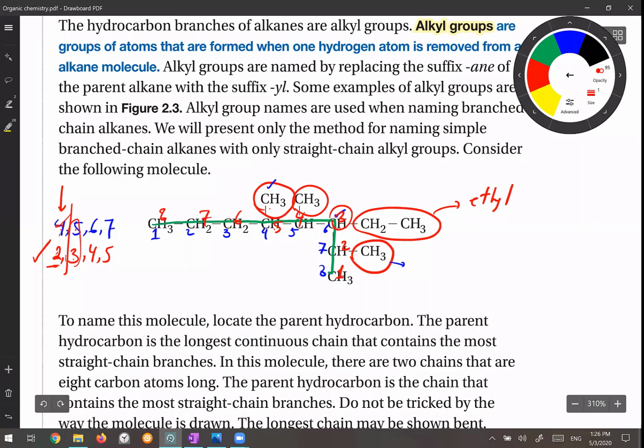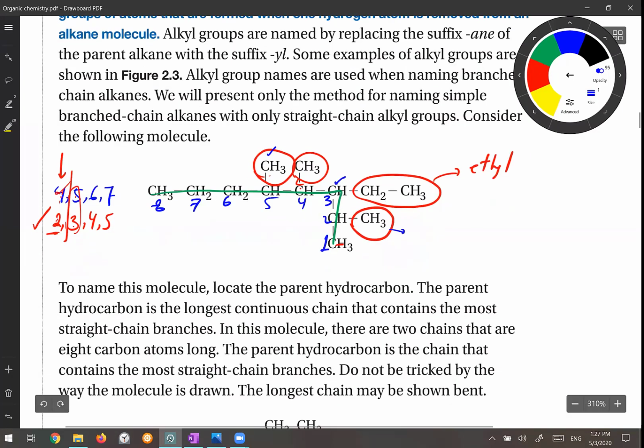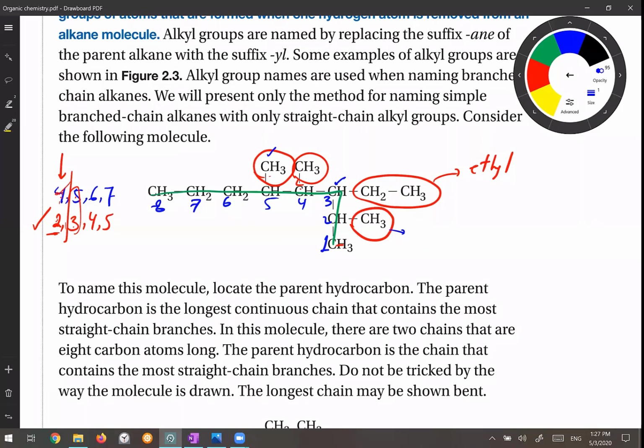Okay, so I have determined the parent chain, and I also determined from which side I have to number the parent. From the bottom I have to number it: carbon number 1, 2, 3, 4, 5, 6, 7, 8. Now I want to name it. So let's write the name of the parent. What is the name of the parent with 8 carbons?